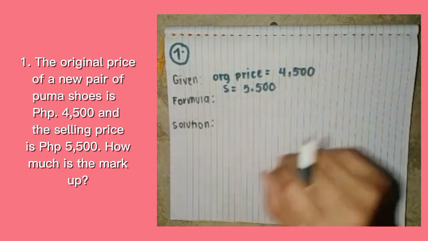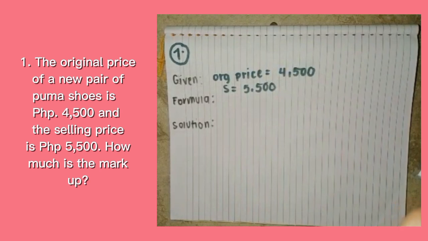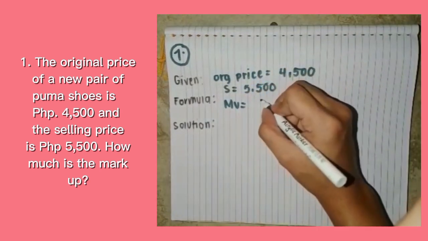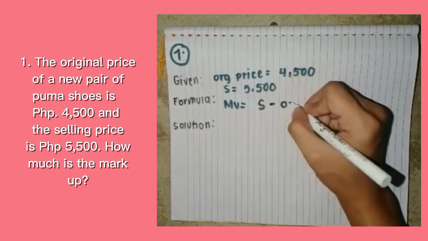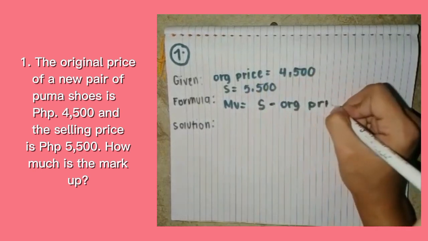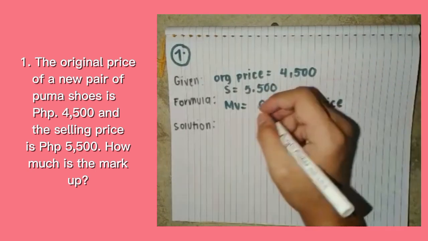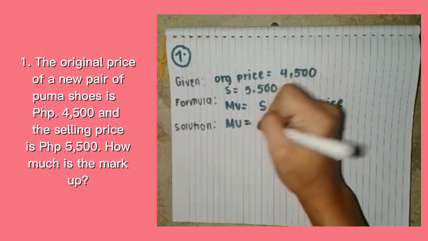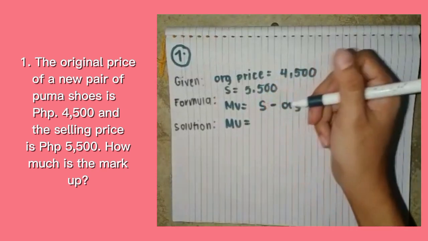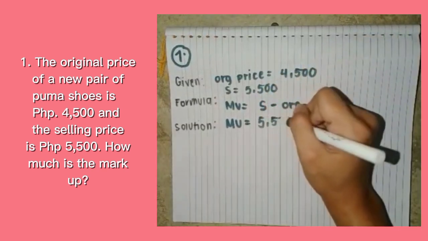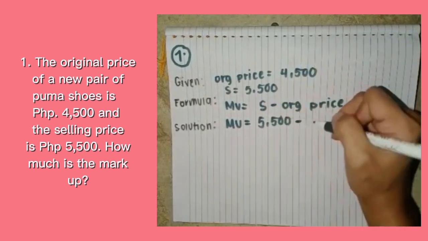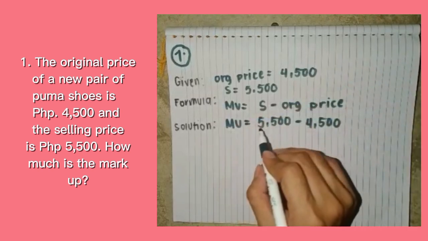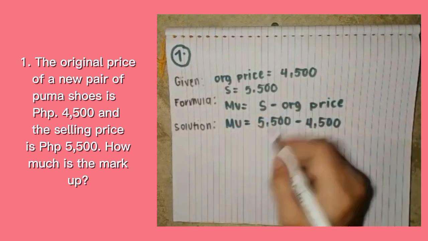So we are going to find the markup, and we are using the formula MU, which is markup is equal to selling price minus original price. And for the solution, we are going to use the formula for markup: the selling price is 5,500 minus the original price, which is 4,500. You can calculate this to find the answer.